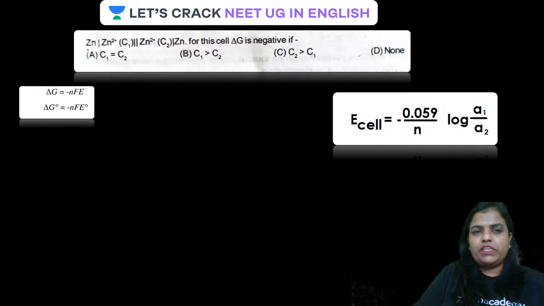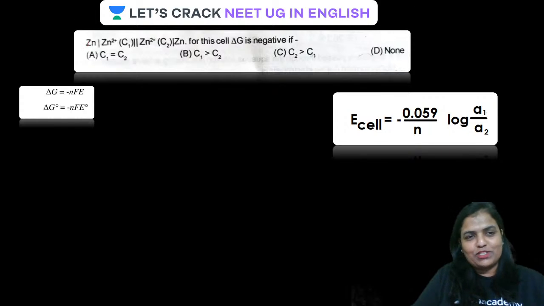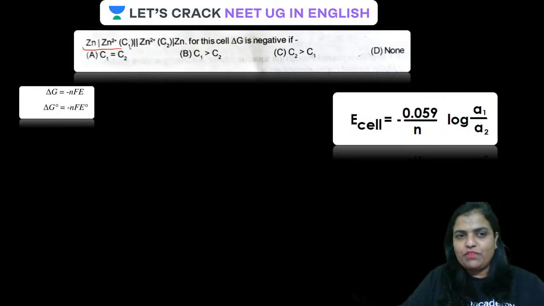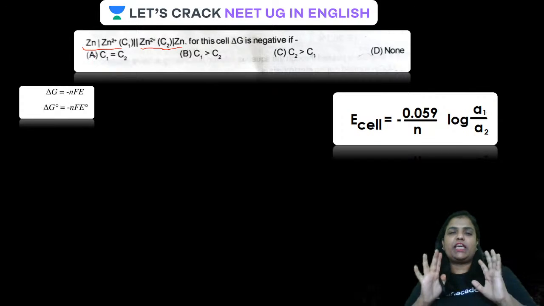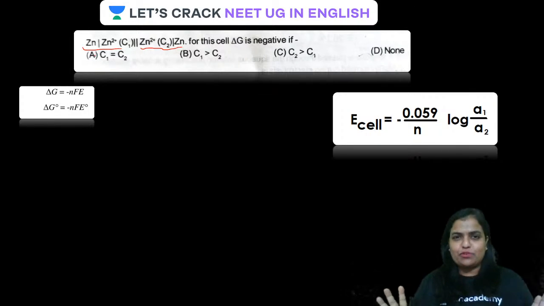First of all, guys, always remember how to identify the concentration cell. It is very clear: Zn2+, that is oxidation of zinc with a concentration, activity C1 you can take. Then in the cathodic compartment, it is shown as Zn2+ to zinc, which means the same material, same metallic electrodes are present on both sides. That means it is nothing but a concentration cell. The first work is done, that we have to identify.